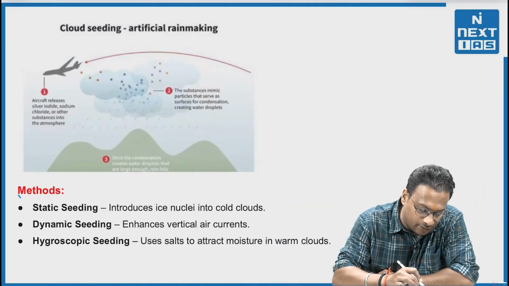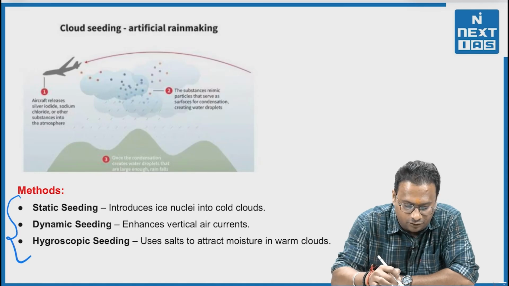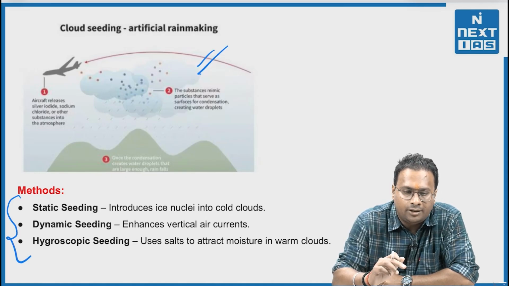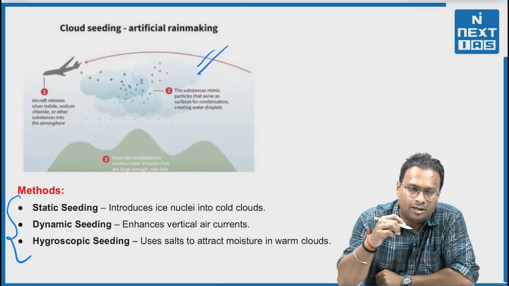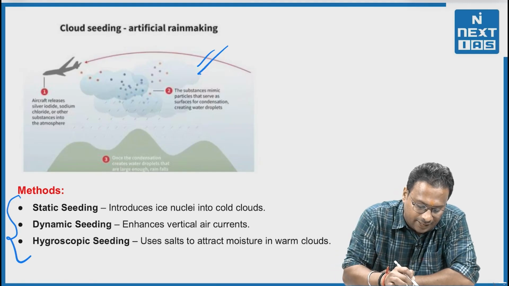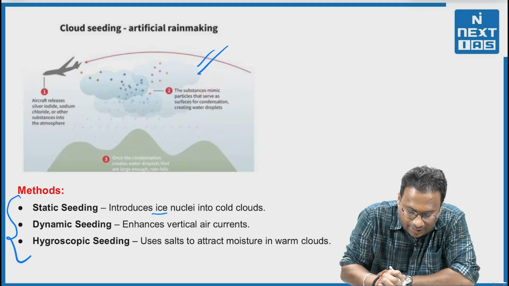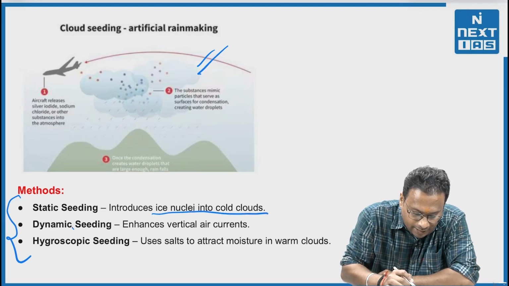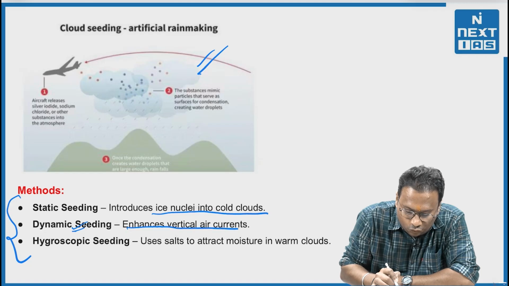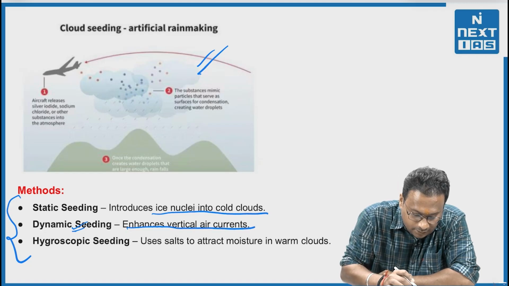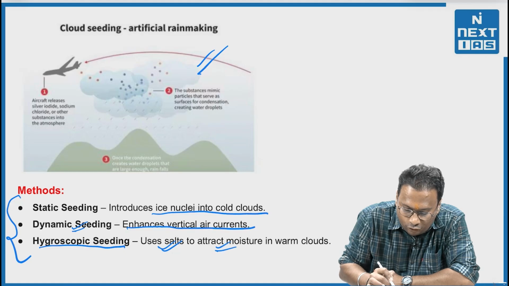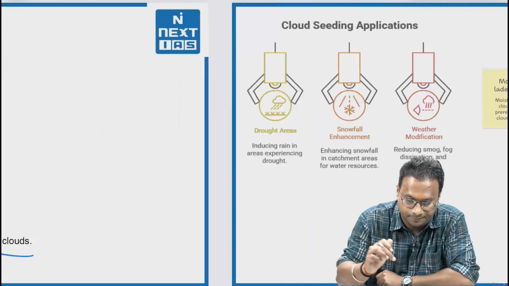Now, the methods of cloud seeding. The screen shows the way cloud seeding is done, but the methods are: first, static seeding, which introduces ice nuclei directly into cold clouds. Second, dynamic seeding, which enhances vertical air currents. Third, hygroscopic seeding, which uses salts to attract moisture in warm clouds.